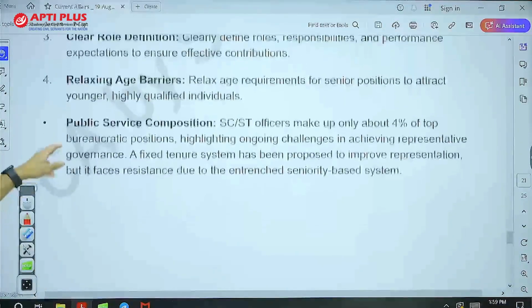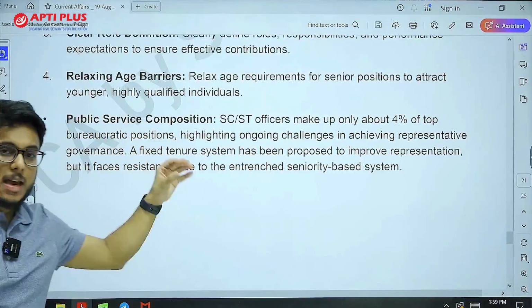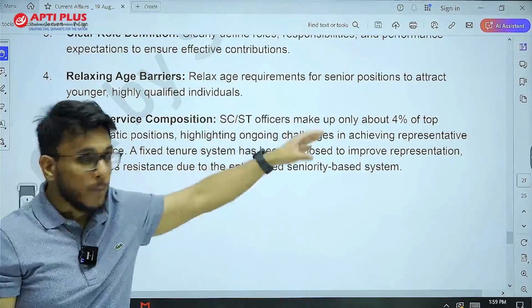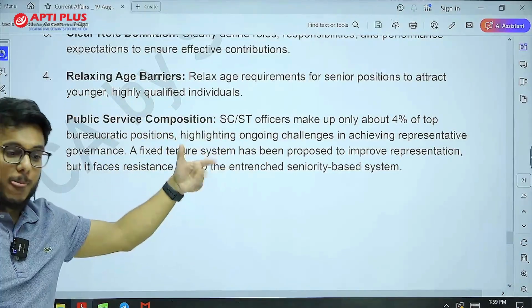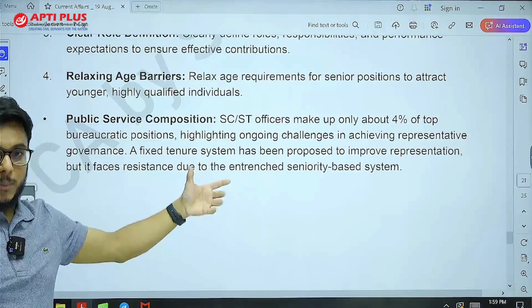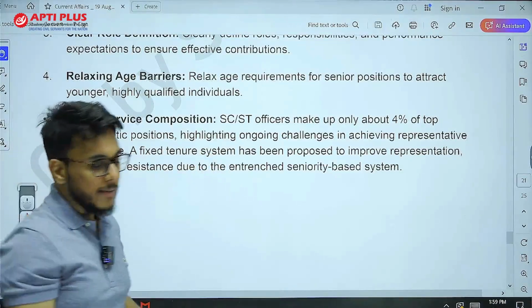Age barriers are to be relaxed, and SC/ST officers constitute very little in higher bureaucracy, only 4% of top bureaucratic positions. So the concern raised by the opposition party that SC/ST, OBC people will not get benefit is also to be addressed.